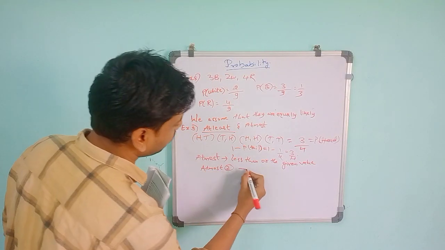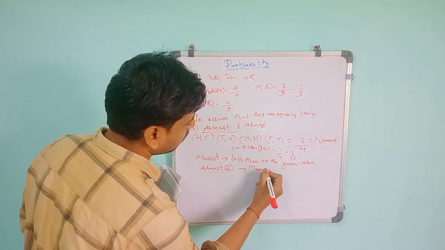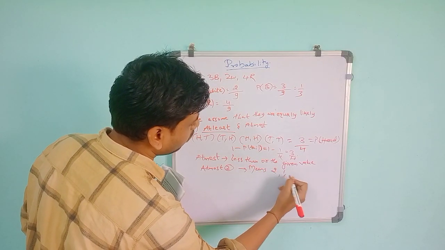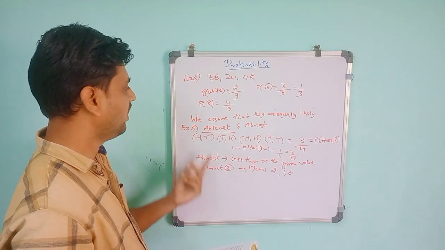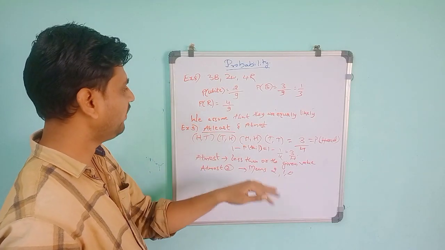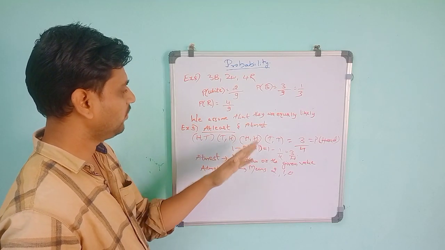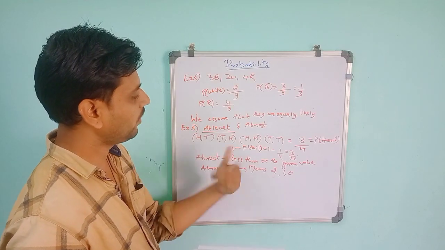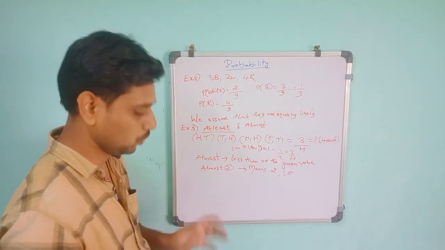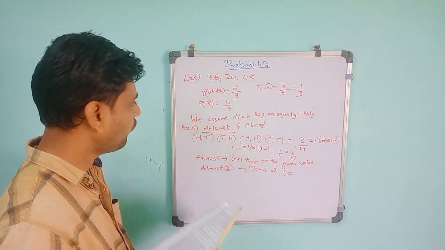So "at most 2" means we can take 2, 1, or 0. At most means that number or below that number. At least means that number and more than that number. Up to how much they have given, that much we have to take. For at most, it is fixed: you can't take more than 2, but you can take less than 2. That is the meaning of at most and at least.